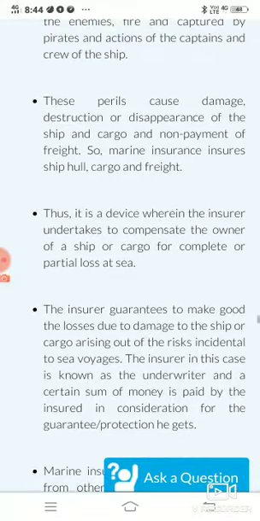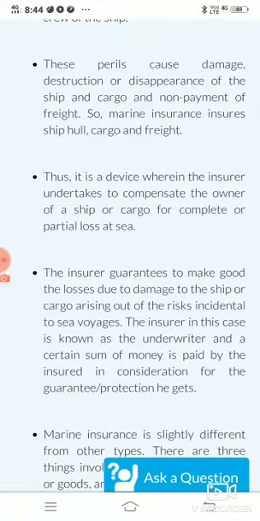The second thing is cargo. The ship is carrying the material or the goods. Now in case any damages occurred with the cargo or the goods which is inside the ship, in that case the cargo insurance works and gives payment to the owner.